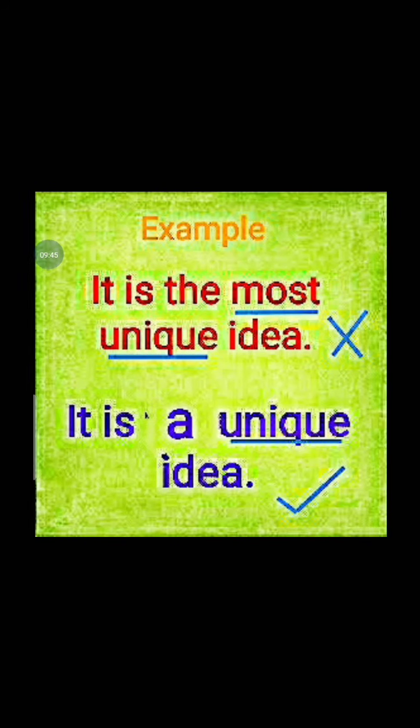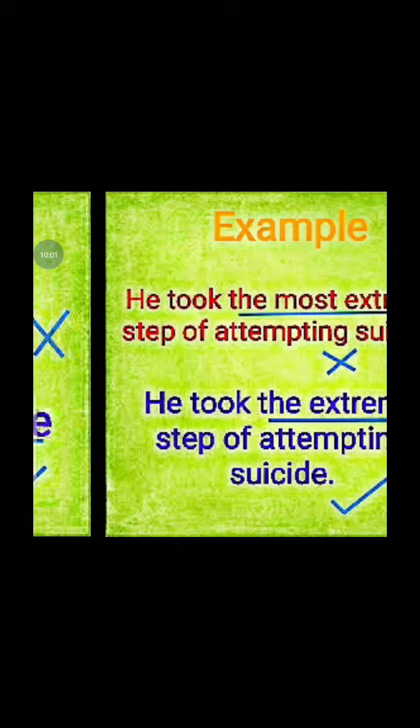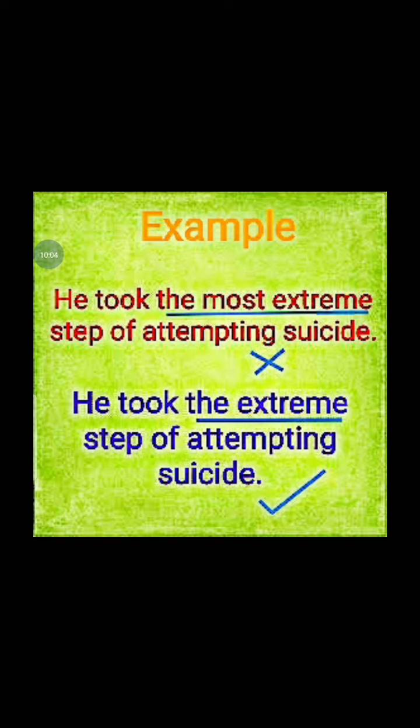For example, if I say it is the most unique idea, then unique itself is the superlative. So most unique we cannot say. It's a unique idea. That will be the correct answer. Another example, he took the most extreme step of attempting suicide. Again the same thing, same wrong. The most extreme is itself superlative. He took the extreme step of attempting suicide. So it is the correct answer.